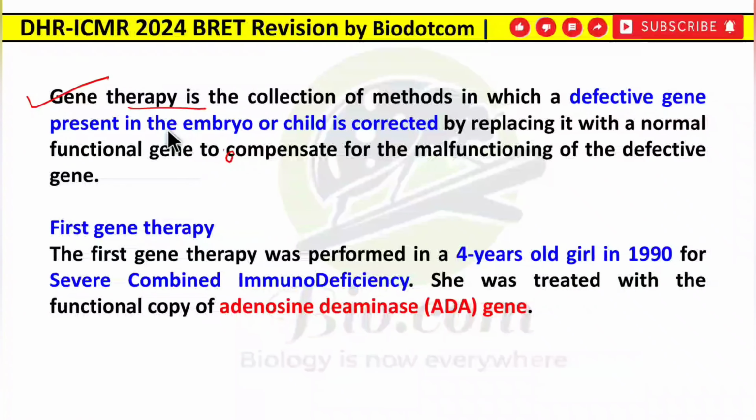Gene therapy is a collection of methods in which a defective gene present in the embryo or child is corrected so that the disease will not occur in the child. The aim of gene therapy is to treat the malfunctioning of the defective gene so that the disease will not occur in the patient. Now the first gene therapy was introduced to cure SCID, severe combined immunodeficiency, that was caused due to the ADA deficiency. So it was in 1990. You have to remember the year, and it was introduced to cure the ADA deficiency, that is, the SCID disease.